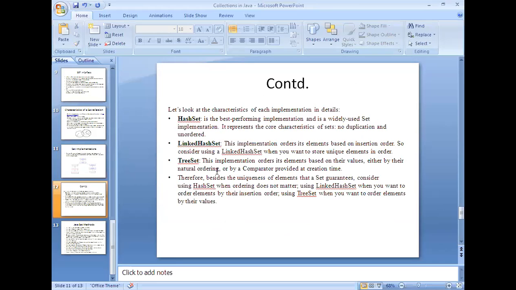So the tree set implementation orders its elements based on their values. That is the reason for the binary search tree. As I told you, the left element should be less than the root, and the right element, in the sense of right child, left child, root, right child. There is a relation between these in binary search trees. Either by the natural ordering or the comparator.